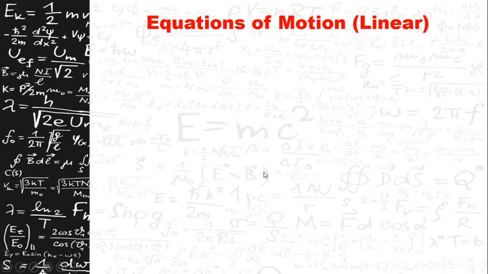Now, entering into the second part, which is the equations of motion of a body which is in linear motion, that is, straight line motion. That is, the body is moving along a straight line. These equations of motion we have learned in our earlier classes, in our 9th class. Let us just quickly recap those equations of motion.